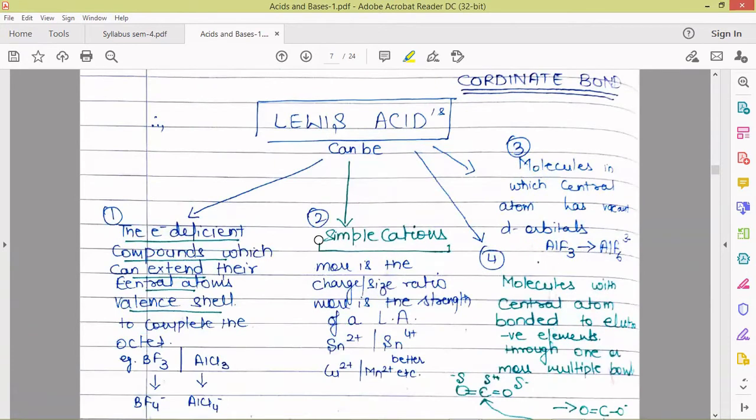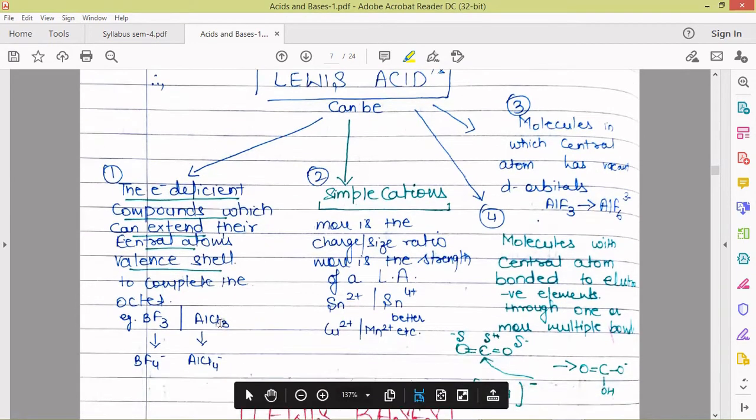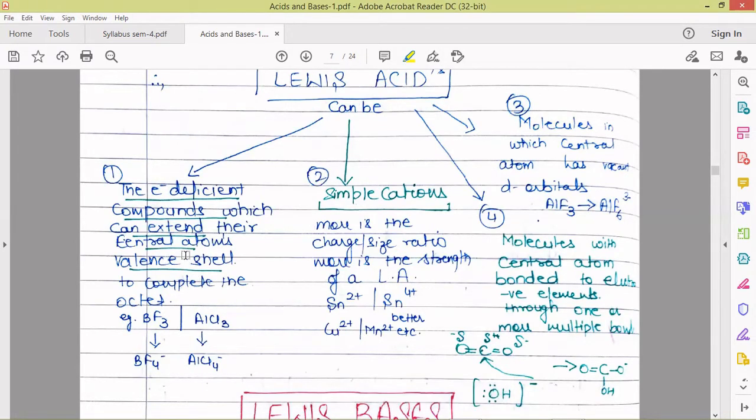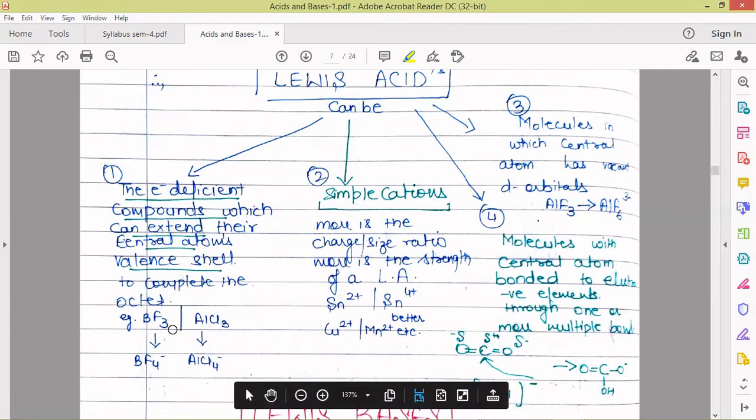According to the Lewis concept, anything which is an electron deficient compound, where the octet is not complete and which has the tendency to extend its central atom's valence shell to complete the octet, can behave as an acid. Examples are BF3 and AlCl3. It will accept a pair of electrons and get converted to BF4 negative. Now the octet is complete and it is satisfied. As there is always a tendency to complete the octet to acquire extra stability, it has the tendency to accept a pair of electrons. So it behaves as a Lewis acid.